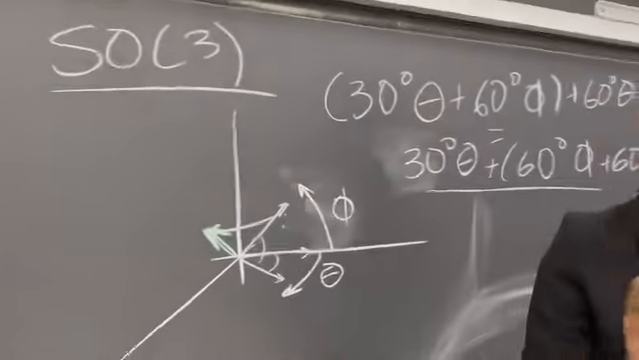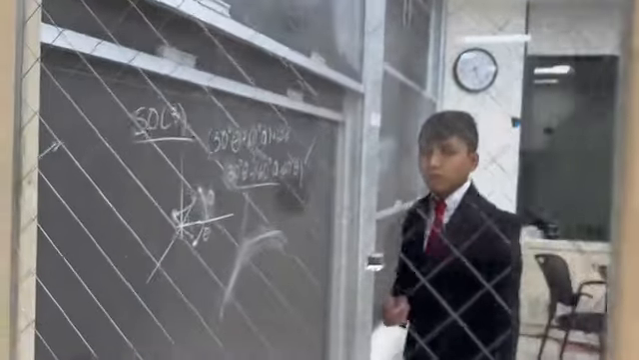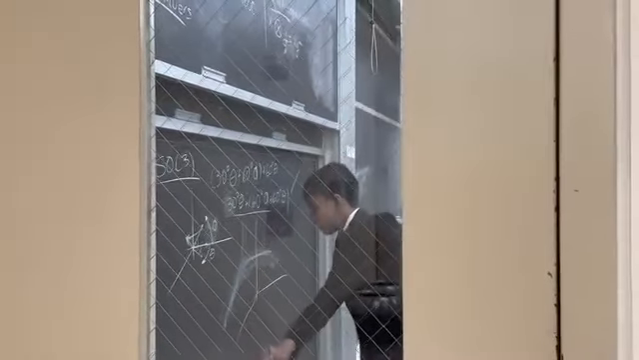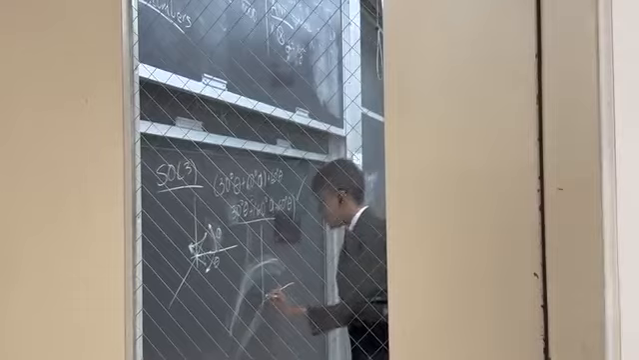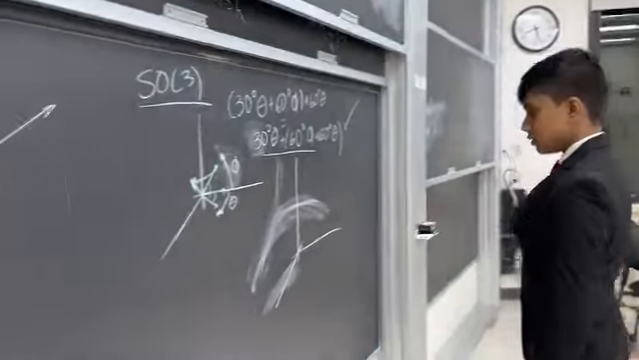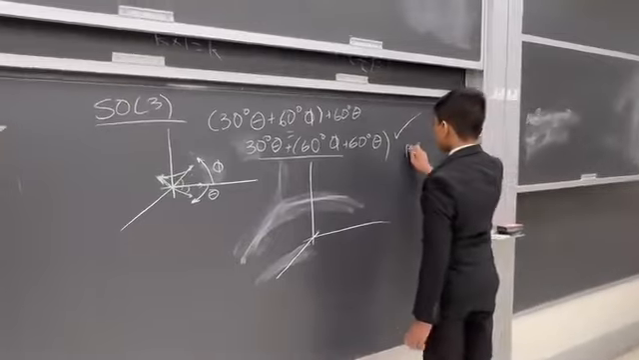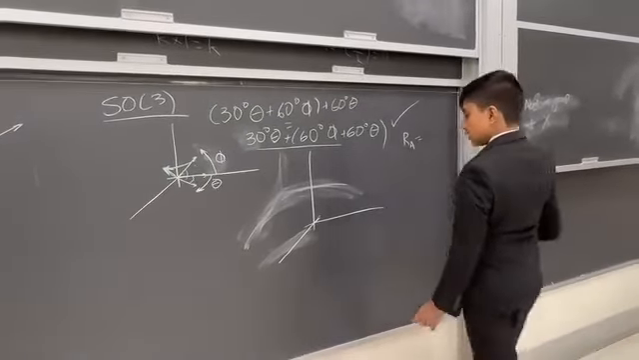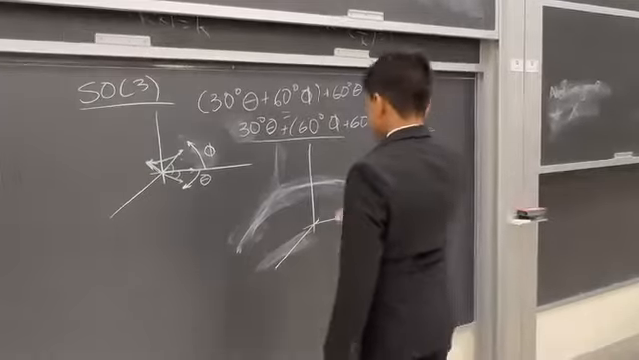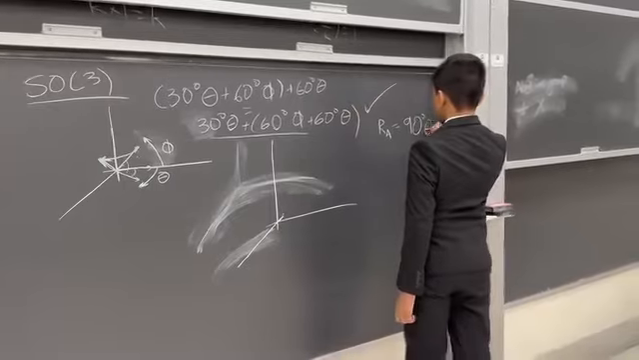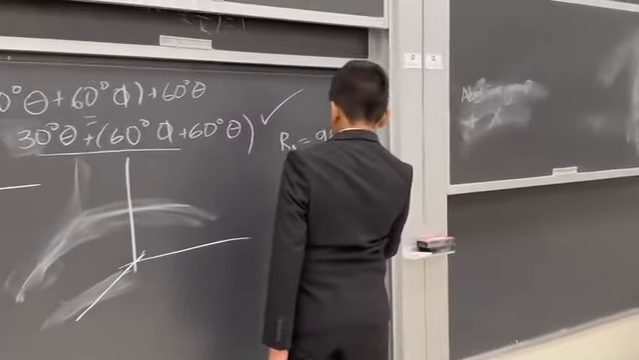But is it commutative? Well, I'll show you. Alright, so first of all, let's set rotation A. Let's set rotation A to be, say, in this direction, so 90 degrees theta, and rotation B to be minus 90 degrees phi.